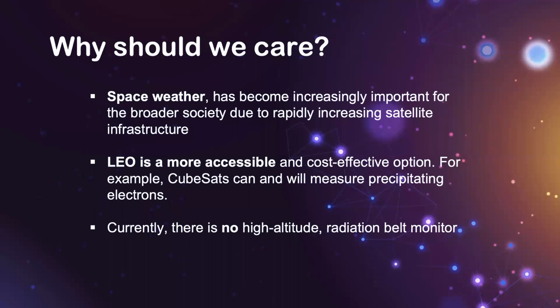Why should we care? The ability to predict space weather has become important as satellite infrastructure is vulnerable to energetic electrons. LEO is an accessible and cost-effective option, and there's no current in situ high altitude radiation belt monitor measuring equatorial fluxes.